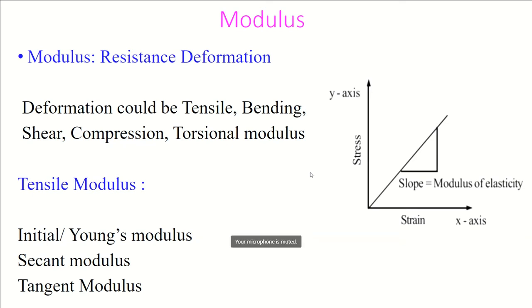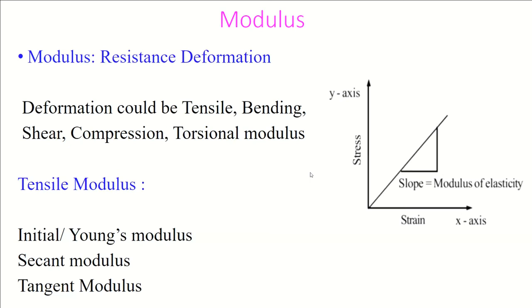When we calculate modulus as far as tensile deformation is concerned, we have three different types of modulus within tensile. One is called initial modulus or Young's modulus. Second is called secant modulus.